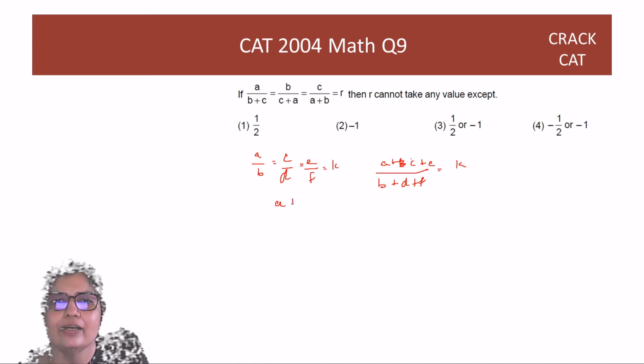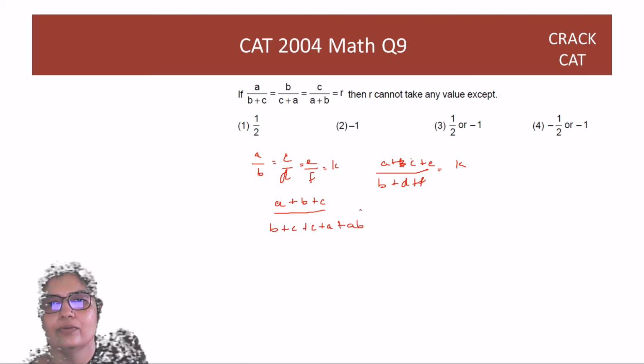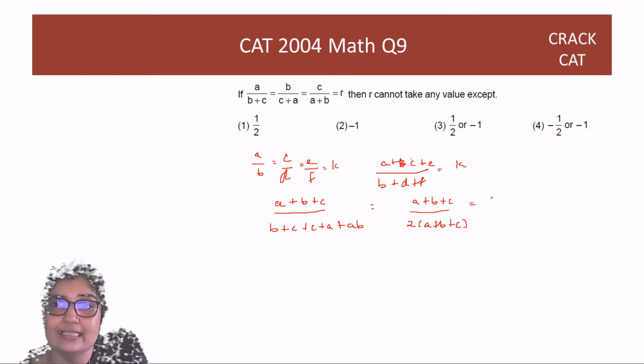So R equals A plus B plus C over B plus C, C plus A and A plus B. This gives us A plus B plus C over twice of A plus B plus C. So if I cancel A plus B plus C, I get half.